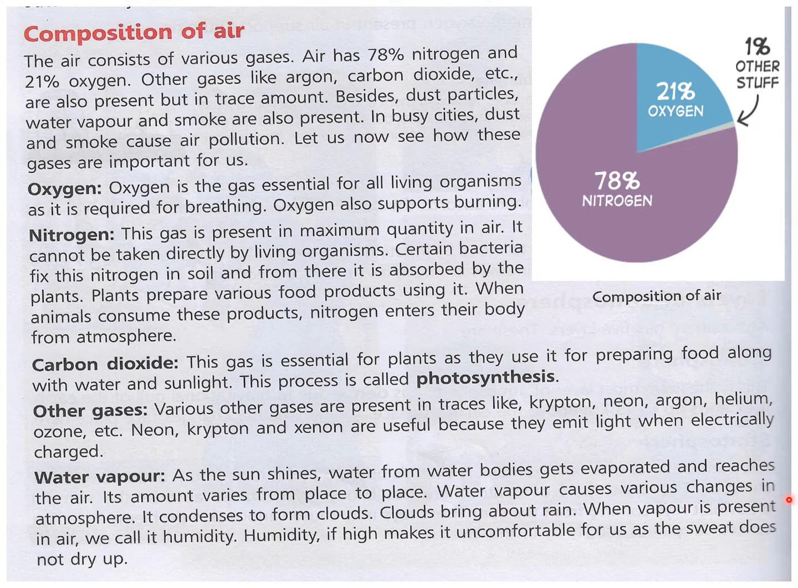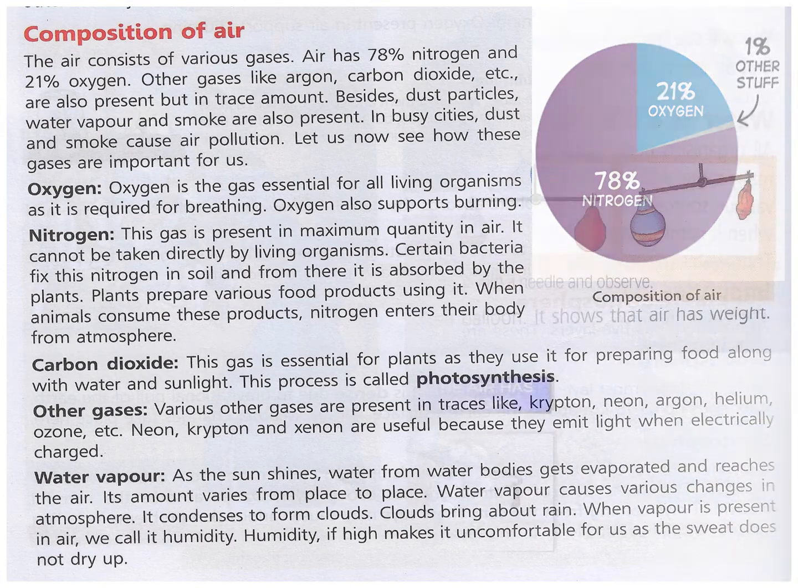Water vapor causes various changes in the atmosphere. It condenses to form clouds. Clouds bring about rain. When water vapor is present in air, we call it humidity. Humidity, if high, makes it uncomfortable for us as the sweat does not dry up. Why does the sweat not dry up? Because the humidity is already there and the air has already got water content. So the air is wet and it does not dry up our sweat easily.